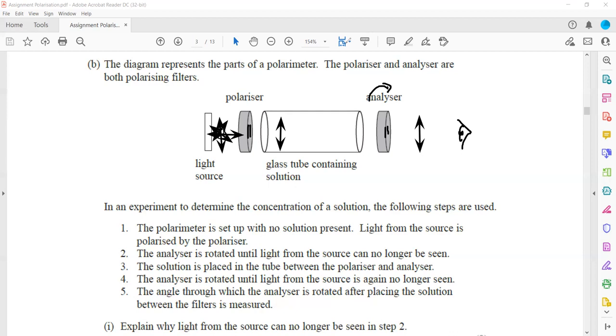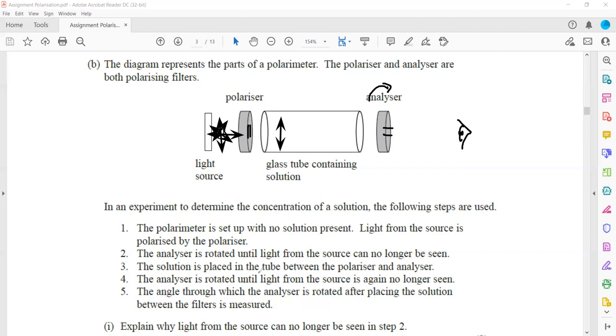But when we rotate until the plane of the analyzer is perpendicular, or 90 degrees, to the light which is coming in, then what happens? There will be no light, because it will block that light and not allow it to pass through. So the analyzer rotates until the light from the source is no longer seen.